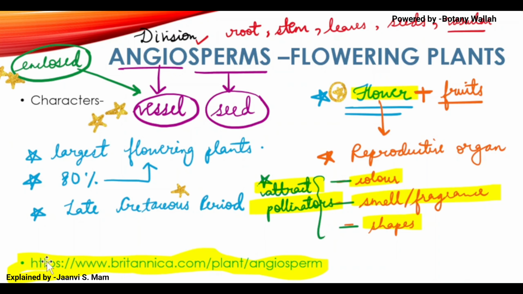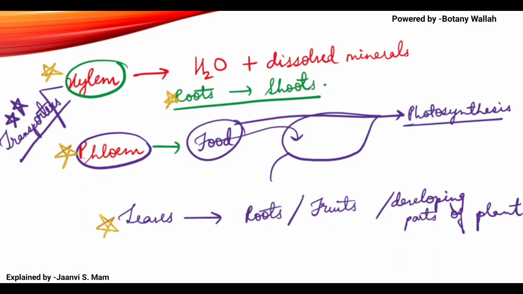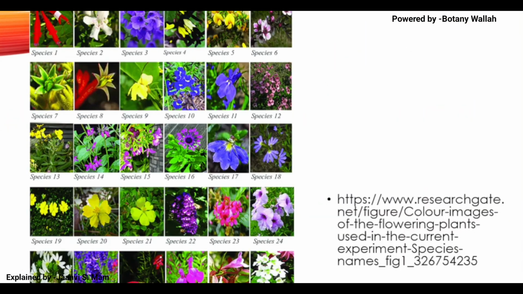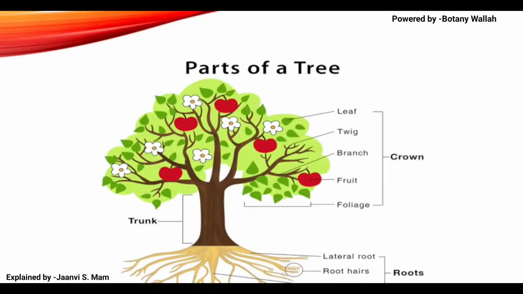You can visit this for further studies. Wherever I have attached links, you can read them, from where I had taken the images.